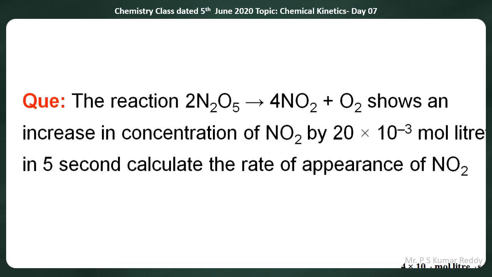Next question. The reaction 2N2O5 gives rise to 4NO2 plus O2 and shows an increase in concentration of NO2 by 20 into 10 to the power of minus 3 moles per liter in 5 seconds. Calculate the rate of appearance of NO2.